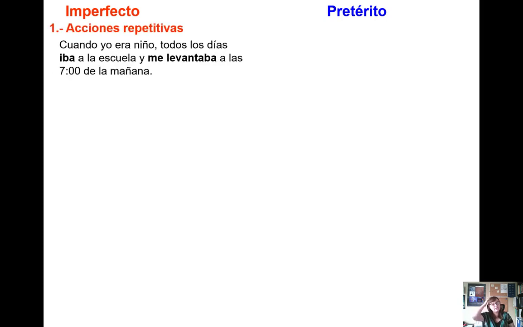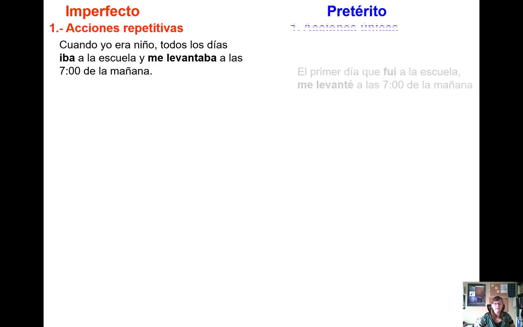First, we're going to use imperfect for repetitive actions, right? I went to school many, many times. Un ejemplo es cuando yo era niño, todos los días iba a la escuela y me levantaba a las 7 de la mañana. This means that while I was a child, every single day as a repeated action, a general repeated action, I went to school and I got up around 7 in the morning.